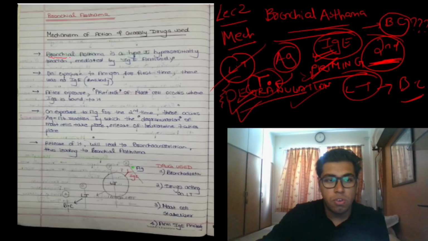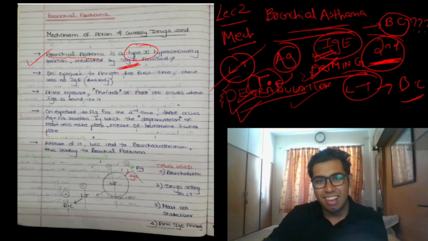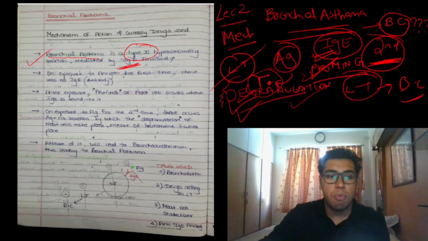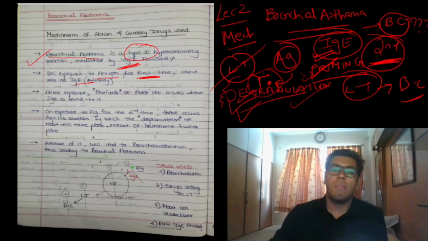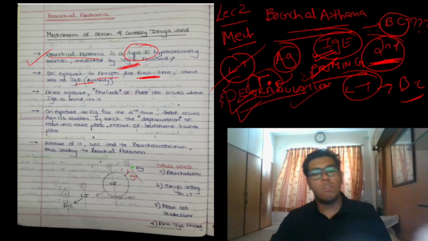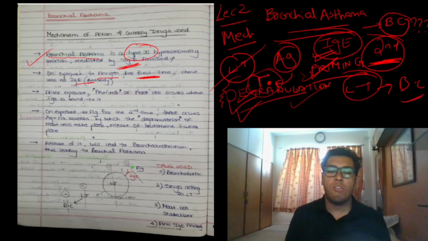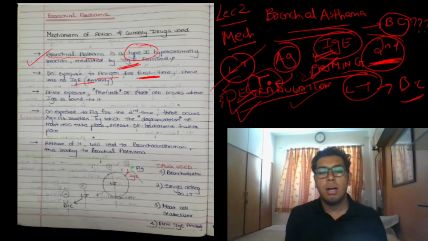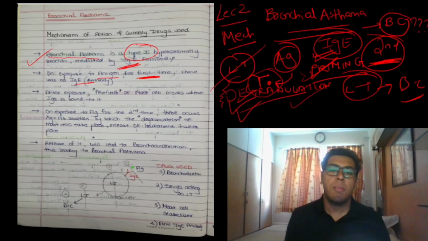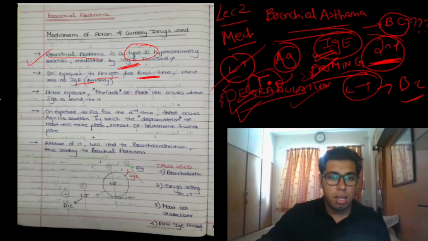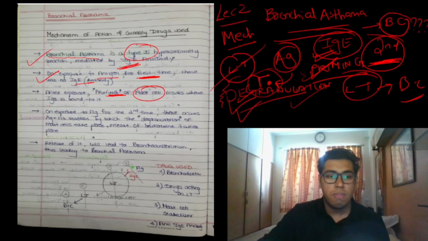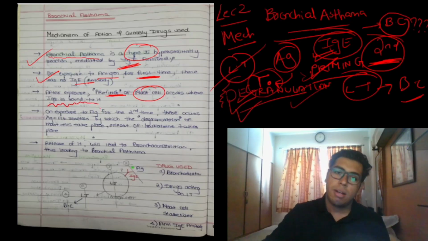Bronchial asthma is a type 1 hypersensitivity reaction mediated by the IgE antibody. On exposure to the antigen for the first time, there was no antibody. Obviously, there was no antibody. The moment the first time antigen came, the antibody got formed, IgE, and got attached to the mast cell, which is called priming. So after exposure, priming of the mast cell occurs where the IgE is bound to it, right?